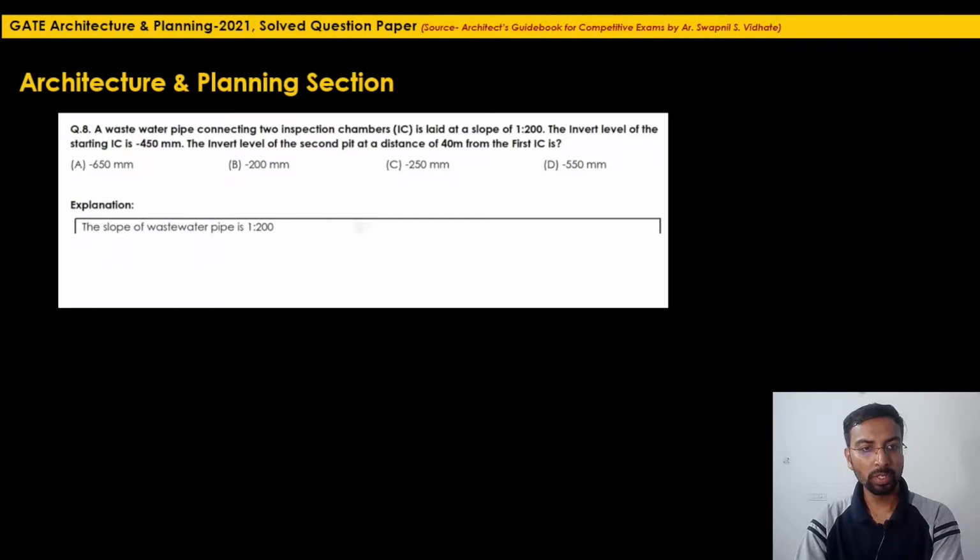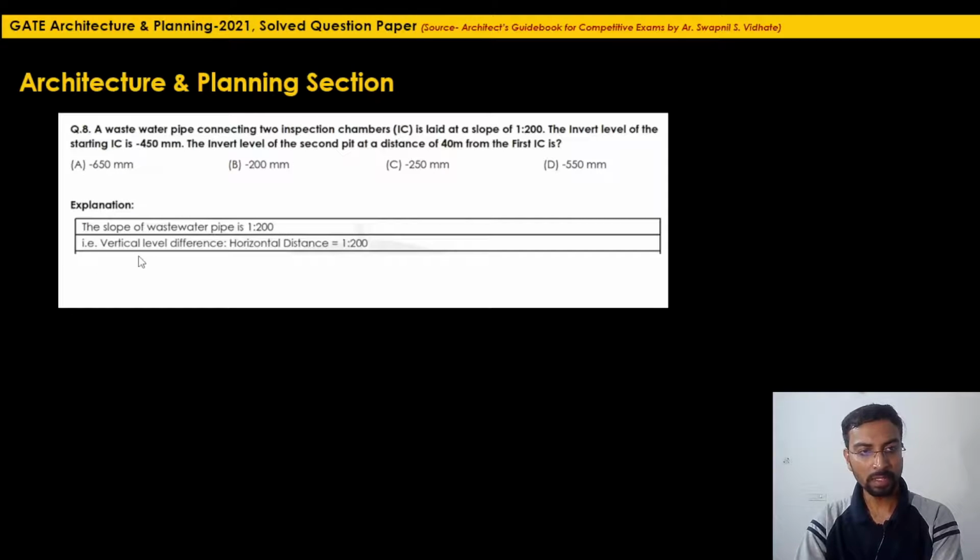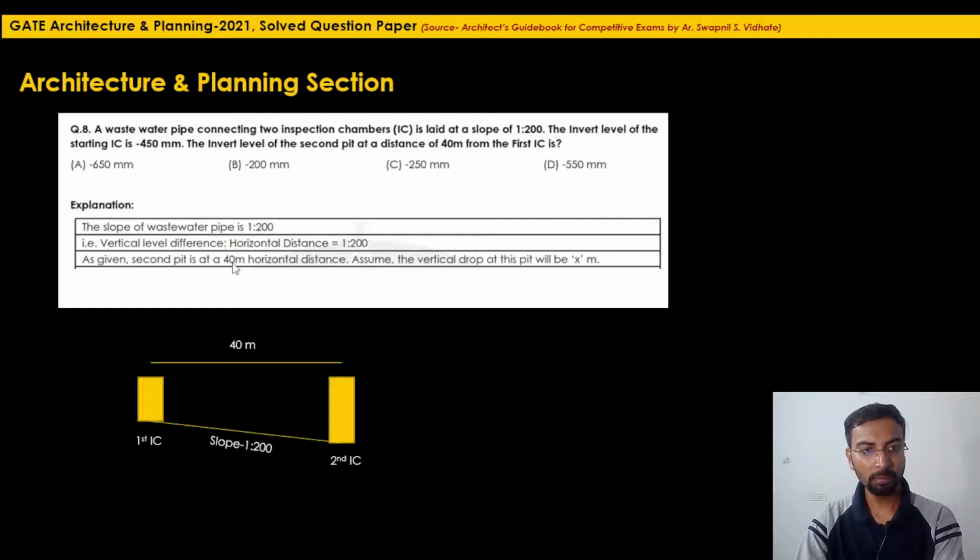So the slope of the wastewater pipe is 1:200. That is, as I said, the vertical level difference to the horizontal difference. The slope of 1:200 means that for 200 meters of horizontal distance there will be a drop of 1 meter. As given, the second pit is at a distance of 40 meters horizontal distance. Assume the vertical drop at this pit will be x meter.